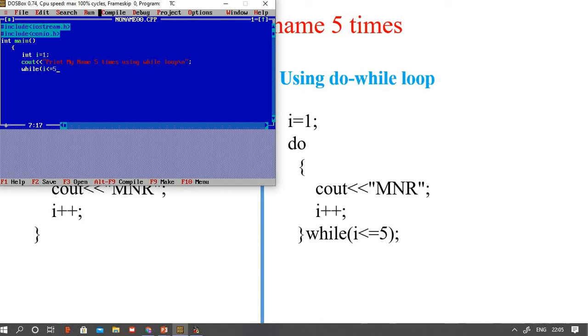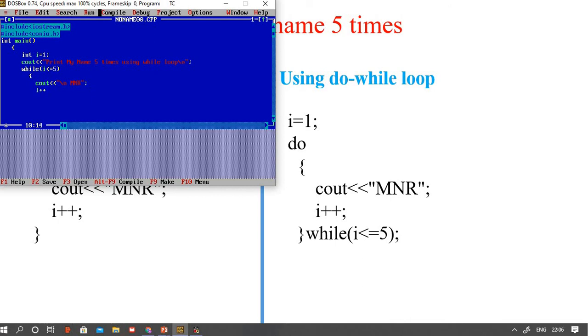i is less than or equal to 5. What is my task? So cout, backslash n, some MNR. Backslash n MNR, so every time it creates a new line.